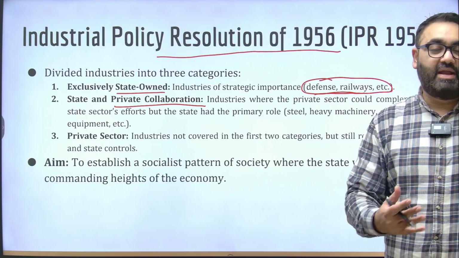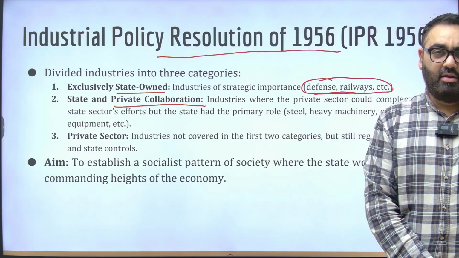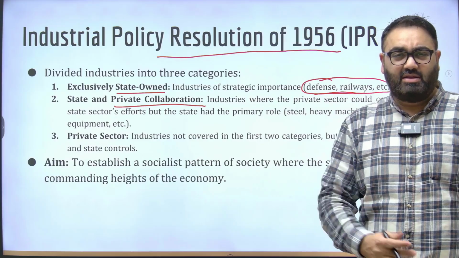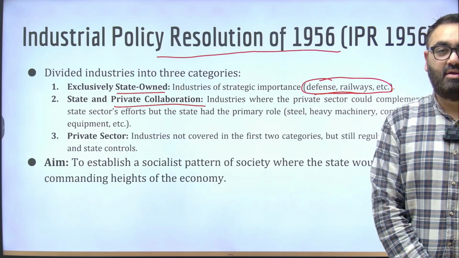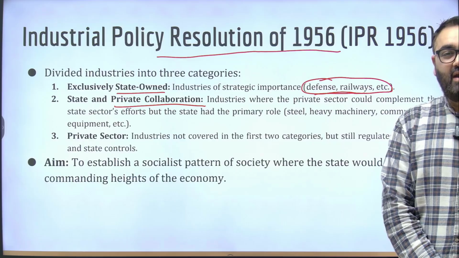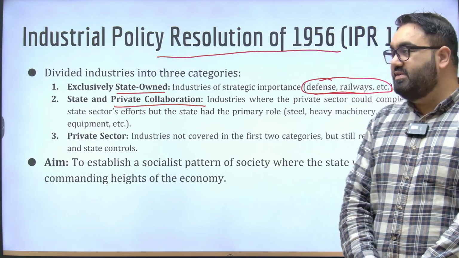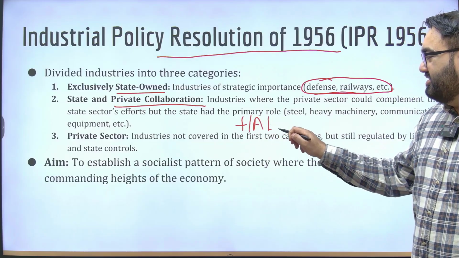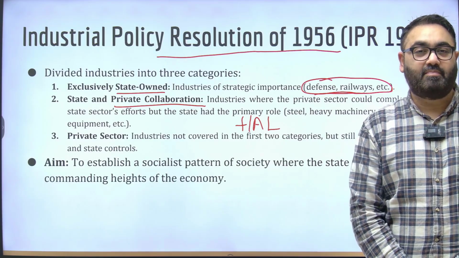You would be surprised to know that a lot of the companies that are government companies right now were historically private companies, which were taken over and nationalized by the government. Air India is one interesting example. It was started by the Tatas, then the government nationalized it, and now again it has gone back to Tatas. One other example that many people don't know of is HAL, Hindustan Aeronautics Limited, that manufactures planes such as Tejas. It is a government entity, but it started as a private company.